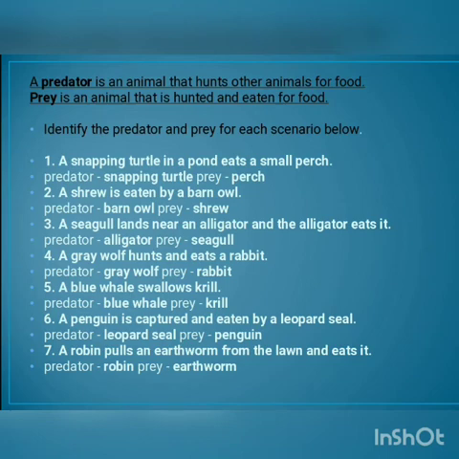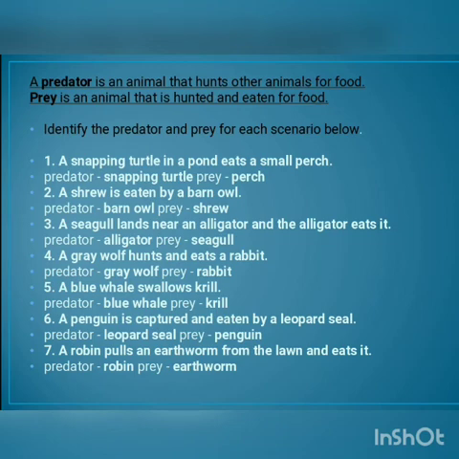Second one. A shrew is eaten by a barn owl. So which animal is being eaten over here? Shrew. So shrew will be prey. And which animal is eating the shrew? Barn owl. So barn owl will be the predator. Answers are already written. You all can check the answers.